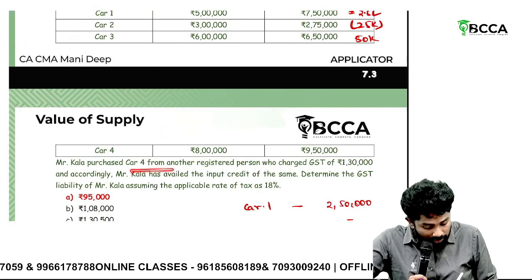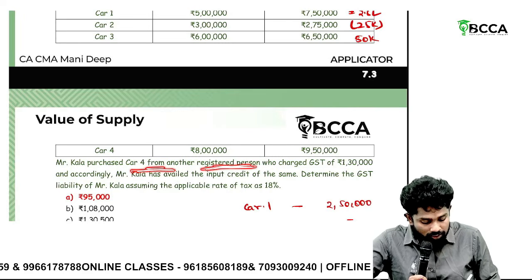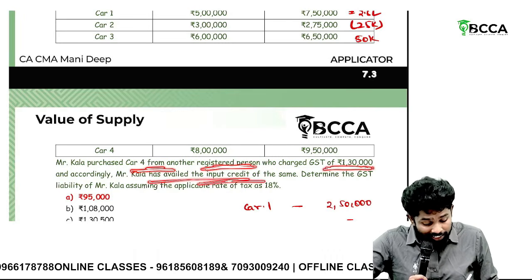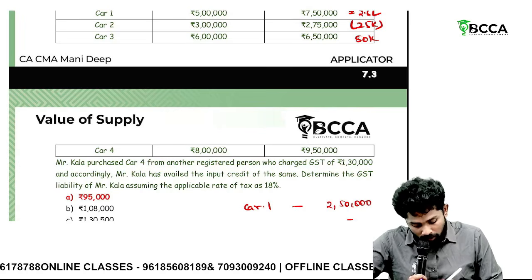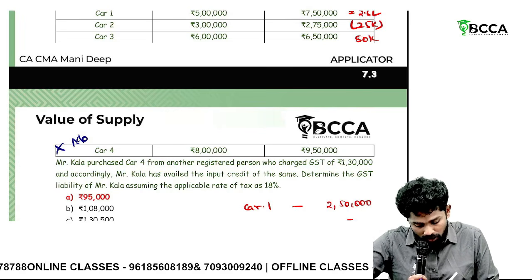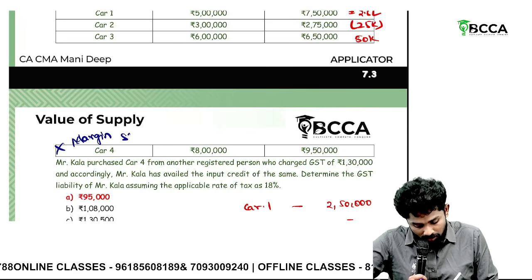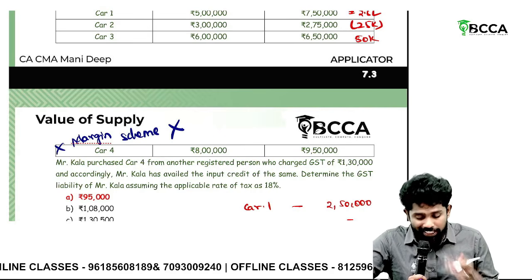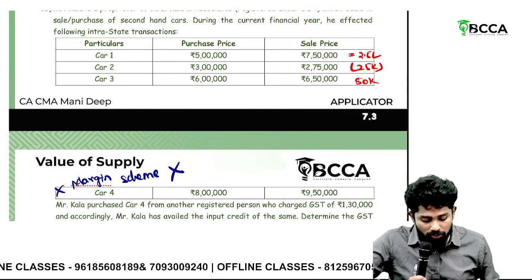But if you see, car 4, she purchased from a registered person who charged 1,30,000 as GST, and she availed ITC also on them. That means on car 4, margin scheme is not available, because ITC availed. Whereas car 1, car 2, car 3, you can follow margin scheme.